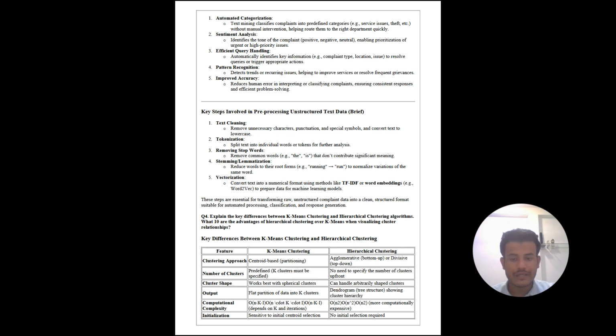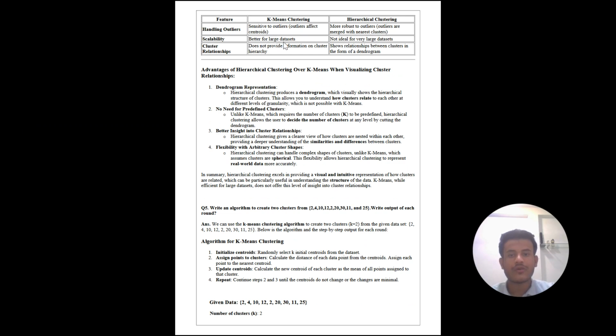Number of clusters: in k-means, a predefined k must be specified. In hierarchical, there is no need to specify the number of clusters upfront. Third is cluster shape: k-means works best with spherical clusters. Hierarchical can handle arbitrary shape clusters. Output: k-means gives a flat partition of data into k clusters. Hierarchical gives a dendrogram, a tree structure showing cluster hierarchy. Computational complexity: k-means is O(n·k·iterations). Hierarchical is more computationally expensive. Initialization: k-means is sensitive to initial center selection. Hierarchical requires no initial selection. Handling outliers: k-means is sensitive to outliers, since outliers affect centroids. Hierarchical is more robust to outliers, which are merged with the nearest clusters.